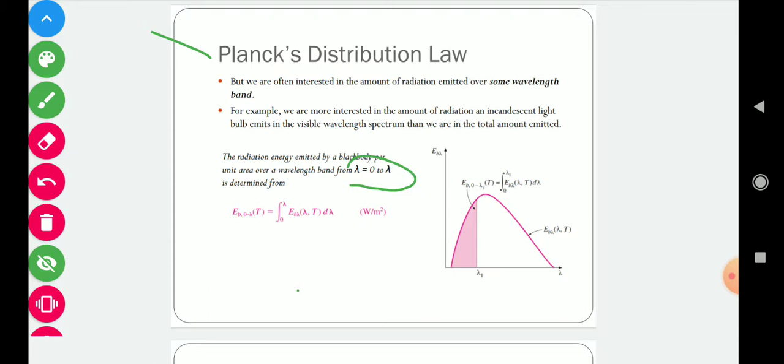For example, if we are interested only in thermal radiation in the band of wavelength between 0 to lambda, then we have to integrate that equation from 0 to lambda only. And with the help of this integration we can calculate the thermal radiation between 0 to lambda only.